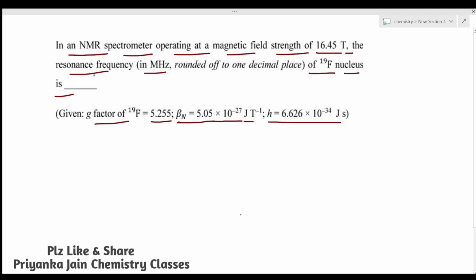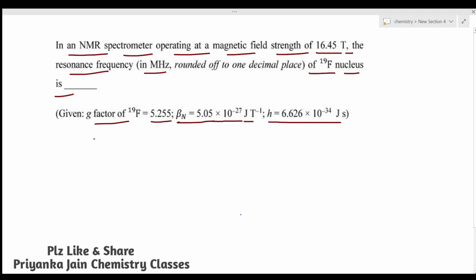This question is basically on the very simple formula of the resonance frequency in NMR spectroscopy. I have made a full playlist of NMR spectroscopy, in which I have given you all the basics, the principle, and the physical aspects of NMR spectrometry: what the Larmor frequency is, what the resonance frequency is. If you have not seen the videos of NMR spectroscopy, you can click on our playlist and watch those videos.